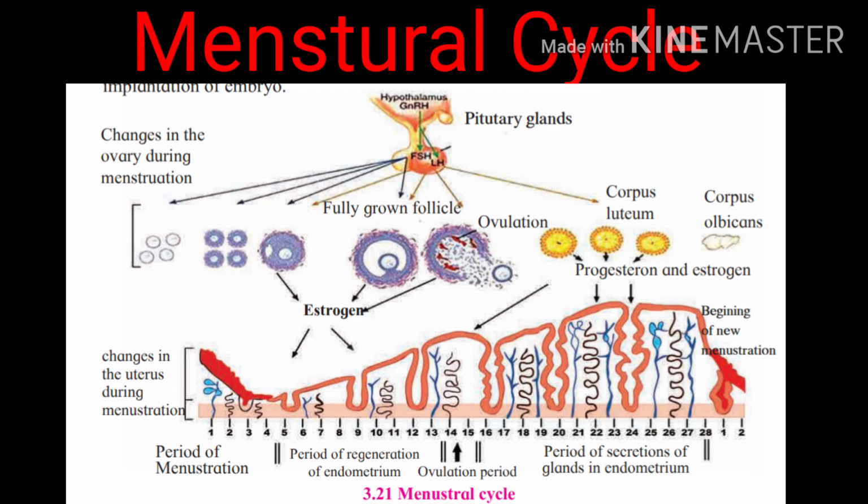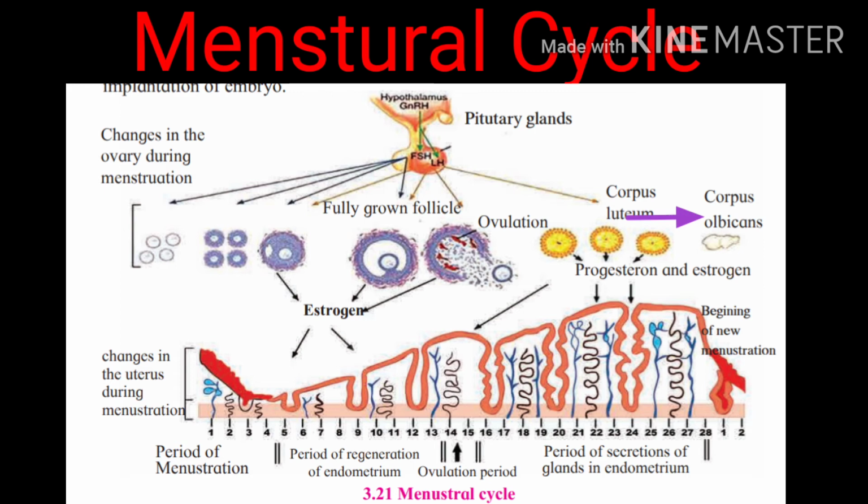Now, if no fertilization happens, so what are we discussing? We are discussing the natural or the normal menstrual cycle, isn't it? So this yellow structure, corpus luteum, in the ovary, will become inactive if the fertilization does not occur, and it transforms into corpus albicans.